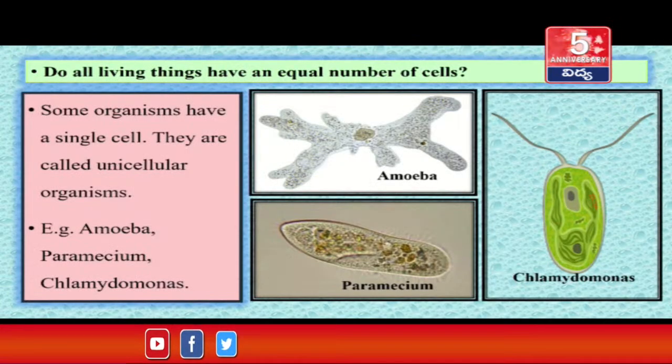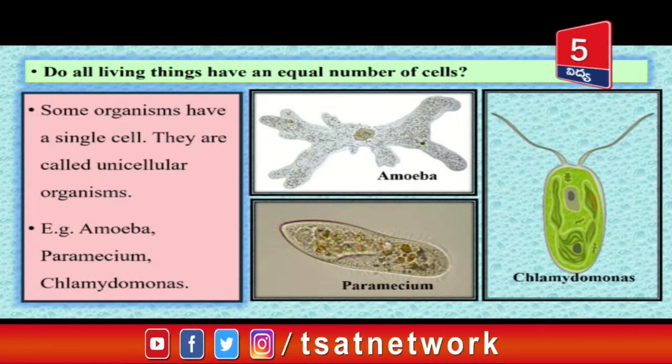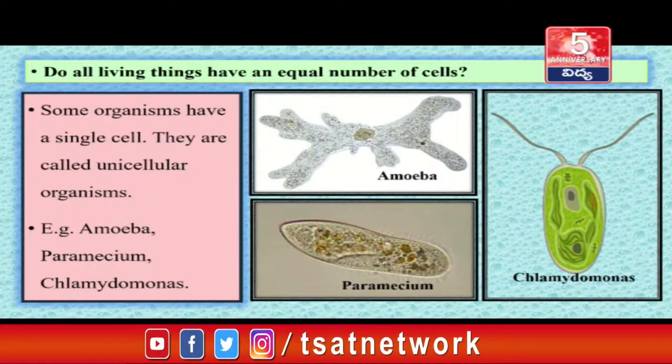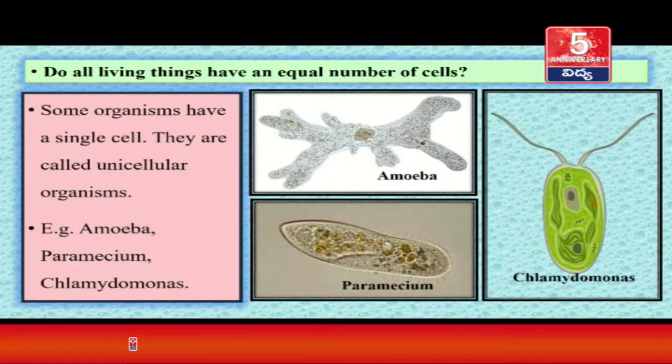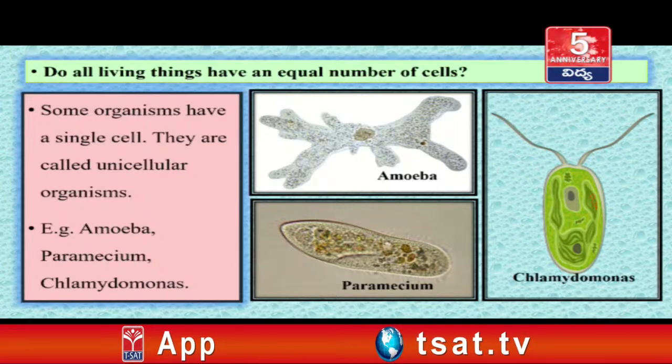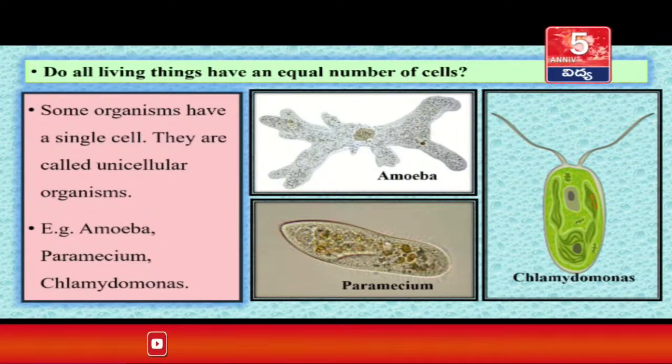Do living things have an equal number of cells? Some organisms have a single cell. They are called unicellular organisms. Examples: amoeba, paramecium, chlamydomonas. All these organisms have only one cell, so they are unicellular organisms.